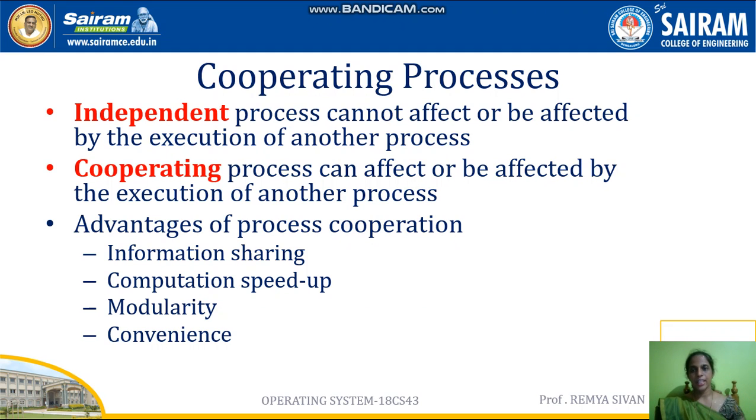There are two different types of process: independent process and cooperating process. Independent process cannot affect or be affected by the execution of another process. Cooperating process can affect or be affected by the execution of another process. These are the two different processes. And what are the advantages of cooperating process? Information sharing, computation speed, modularity, convenience. These are the advantages of cooperating process.